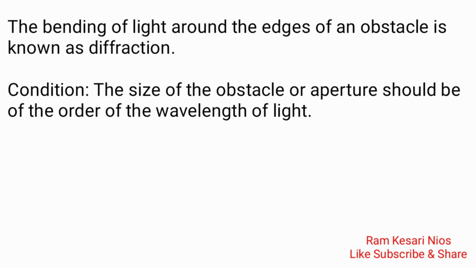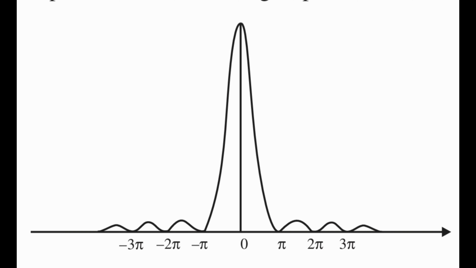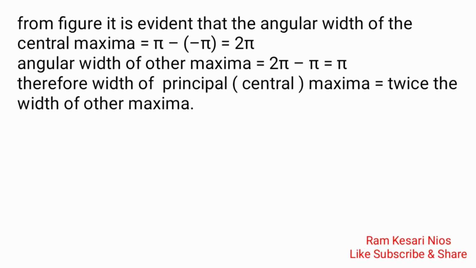The bending of light around the edges of an obstacle is known as diffraction. Condition: the size of the obstacle or aperture should be of the order of the wavelength of light. From figure it is evident that the angular width of the central maxima is equal to pi minus (minus pi), that is 2 pi. Angular width of other maxima is 2 pi minus pi, which is equal to pi. Therefore width of principal maxima is equal to twice the width of other maxima.